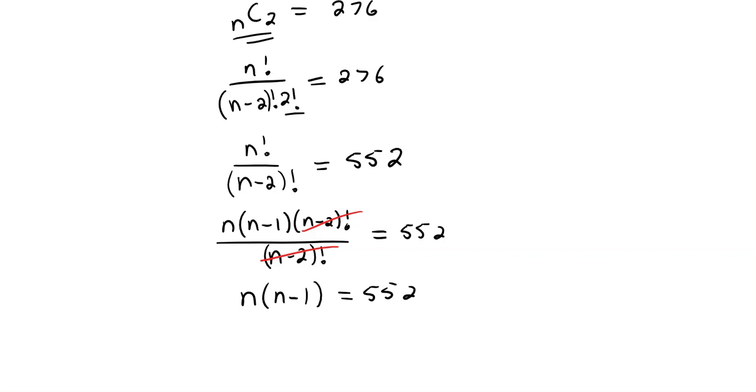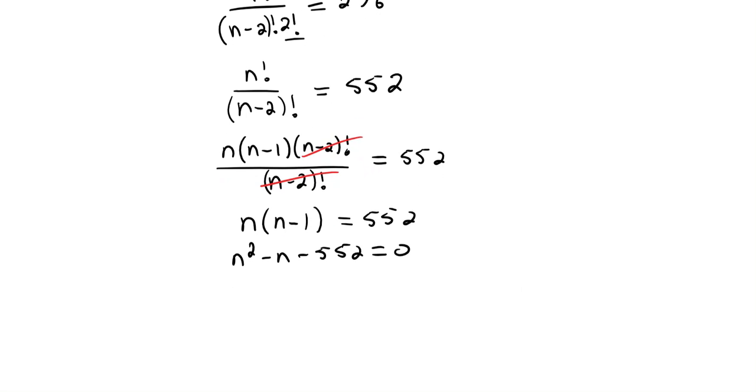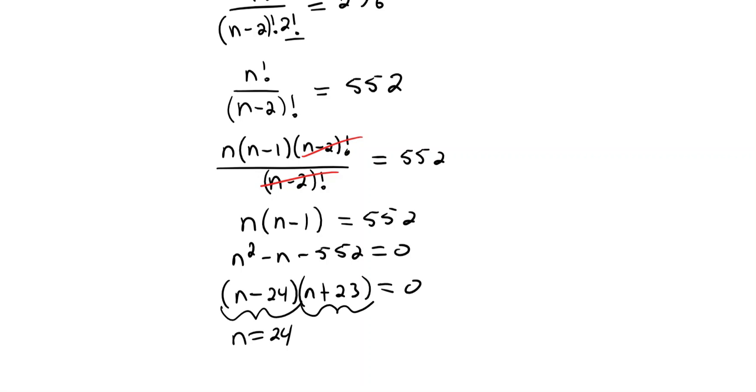And I think you guys are probably good from there, but I'll keep going. So we'll expand that out. We get n squared minus n minus 552 is equal to 0. Okay, and then at the end here, if you factor this, you end up getting n minus 24 times n plus 23 is equal to 0. So my answers would be n is equal to 24 and n is equal to negative 23.